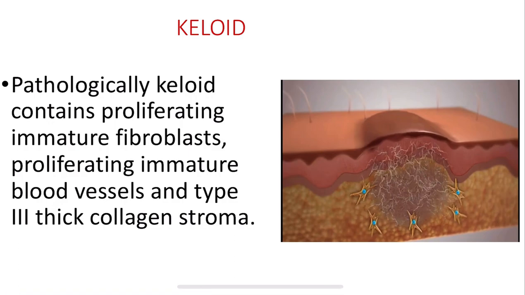Pathologically, what will the keloid contain, guys? They have proliferating immature fibroblasts. We have proliferating immature blood vessels and the type 3 thick collagen stroma. We have excessive production of collagen and fibroblasts, immature type, and thick collagen stroma of type 3.